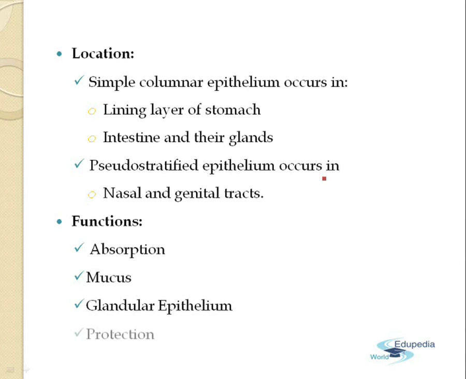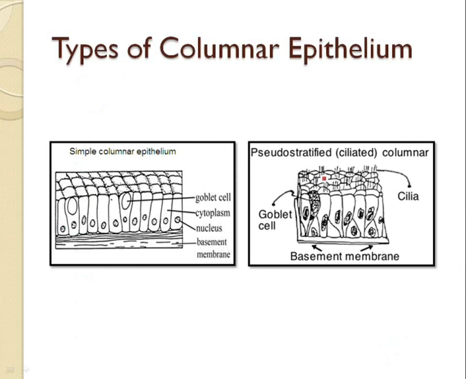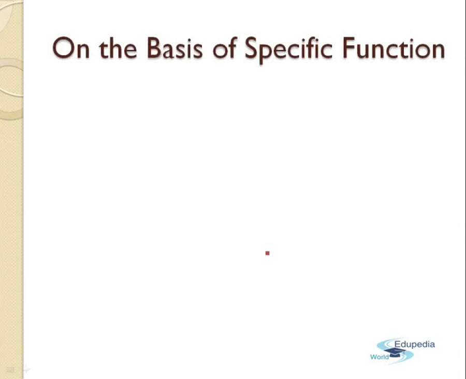Next is the glandular epithelial tissues. So it is a component of most of the glandular epithelia. And last is the protection. So being a surface layer, it also protects the underlying tissues. These are the goblet cells, and these goblet cells help in the secretion of various types of mucus. What this mucus does, it helps to protect the underlying tissues.